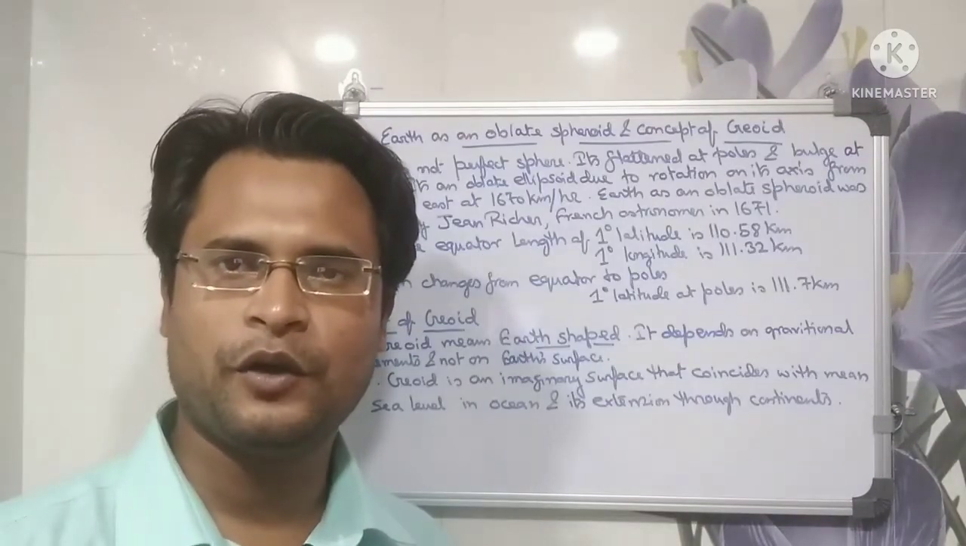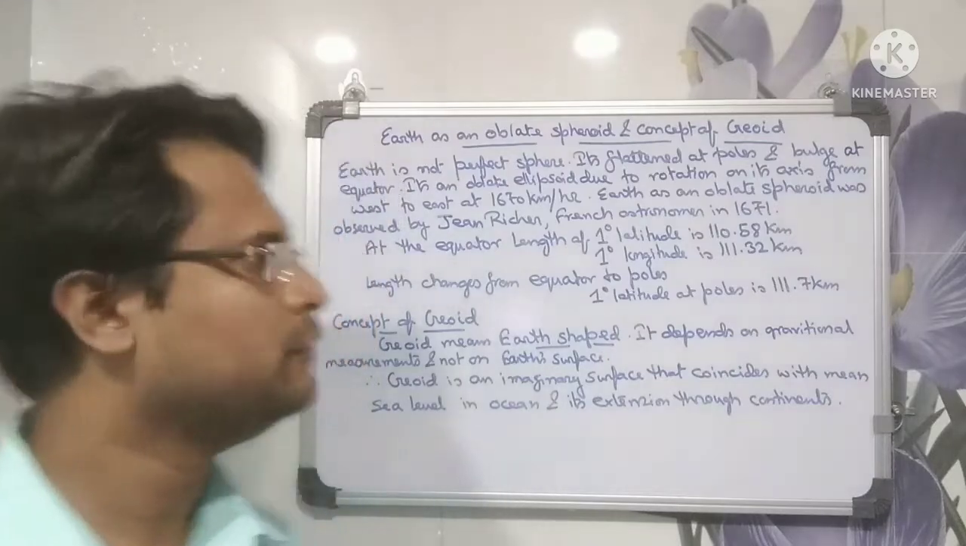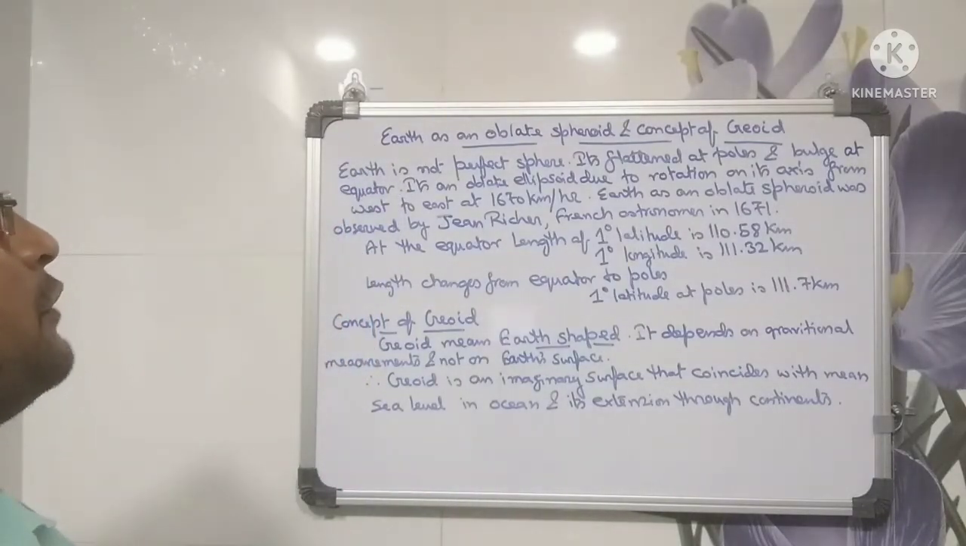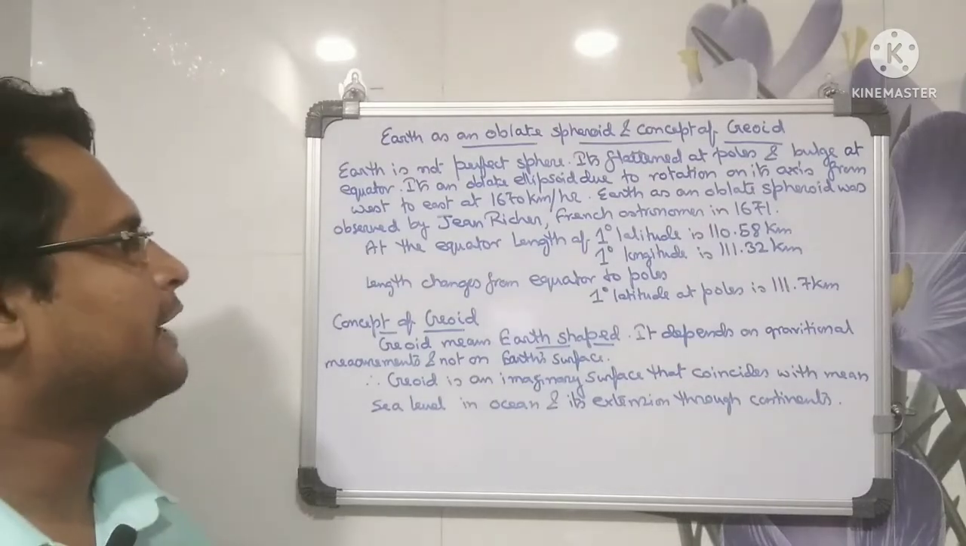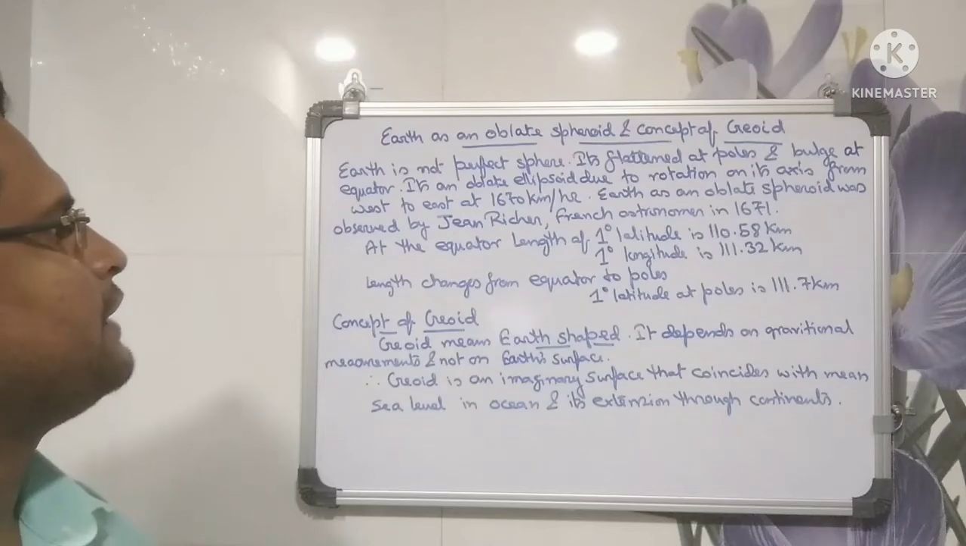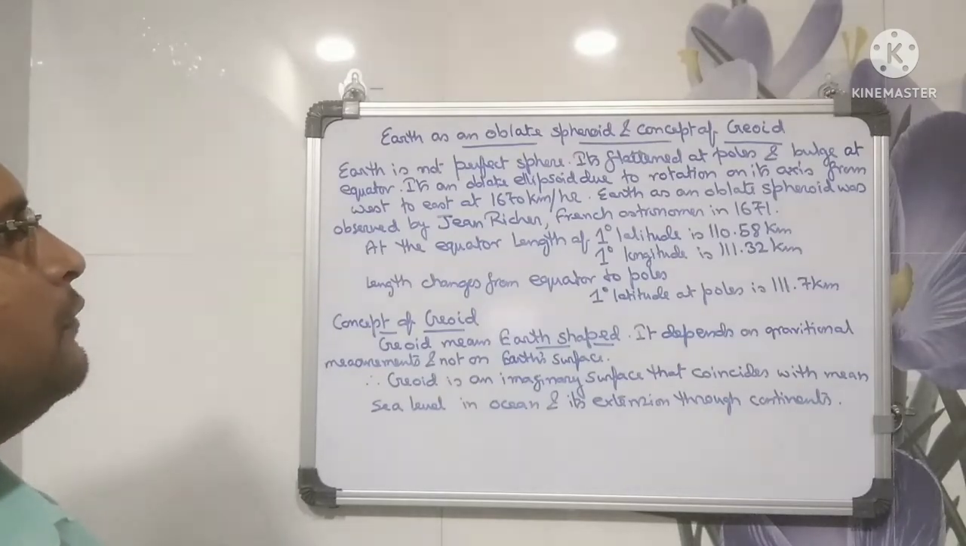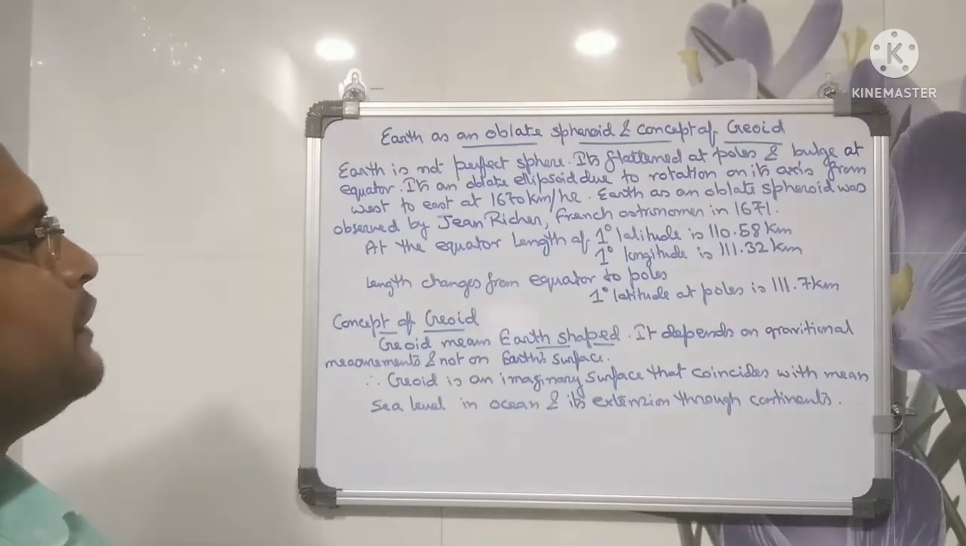Earth as an oblate spheroid and the concept of geoid. Earth is not a perfect sphere. It's flattened at the poles and bulged at the equator. It's an oblate ellipsoid due to rotation on its axis from west to east at 1670 km per hour. Earth as an oblate spheroid was observed by Jean Richer, a French astronomer, in 1671.